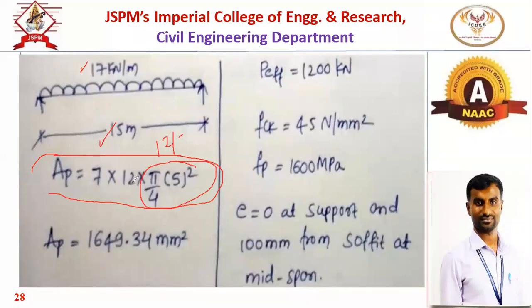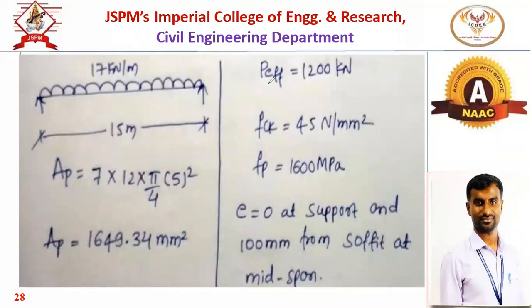And into 12 into 7. This way we will get the area of pre-stressing steel, that is 1649.34 mm square. So this is the total area of pre-stressing steel.